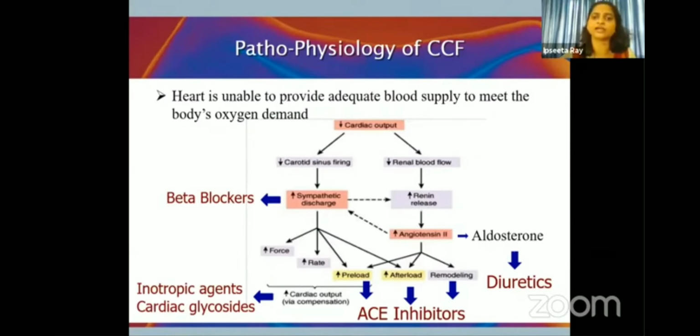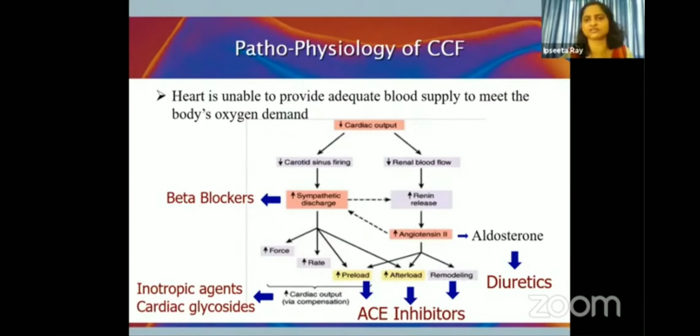And at the same time, when there is decrease in renal blood flow, there is increase in renin release. As a result, it increases the angiotensin 2 levels. When angiotensin 2 levels increase, there is also accumulation of aldosterone, which causes sodium and water retention. So the various drugs which are used in congestive cardiac failure are basically to target these abnormalities which occur